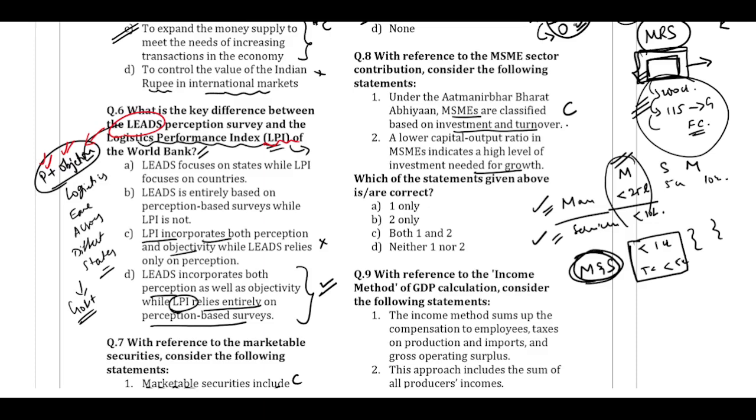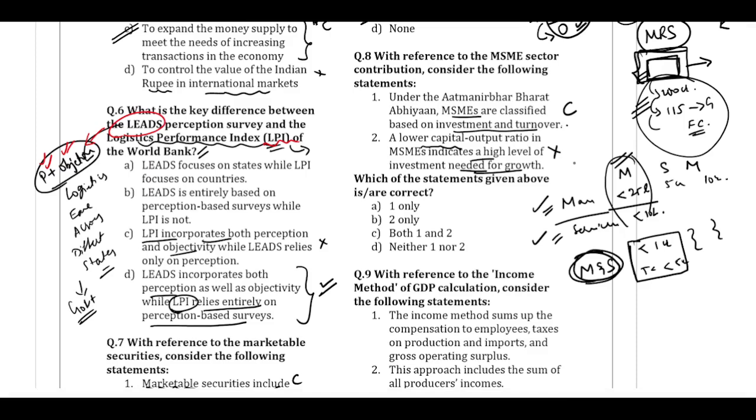So the lower the ratio is, the better it is, because it shows high efficiency in the sector. But the statement is saying that a lower ratio will show that we will need high investment. So that is opposite of the definition given in the capital output ratio. So this is incorrect.